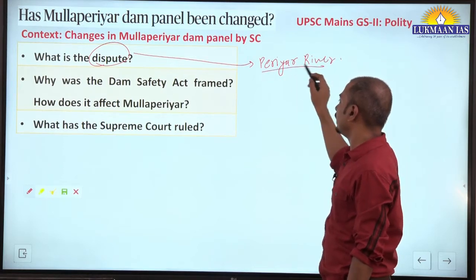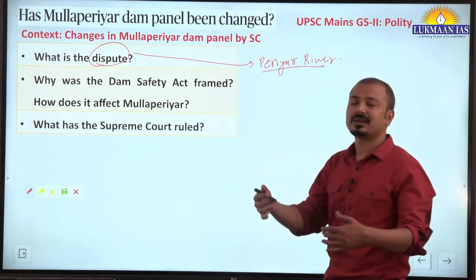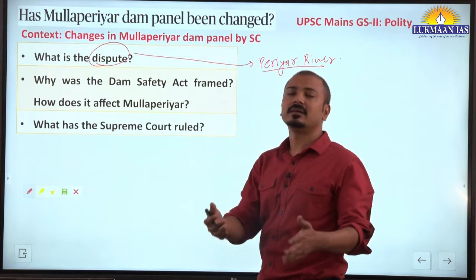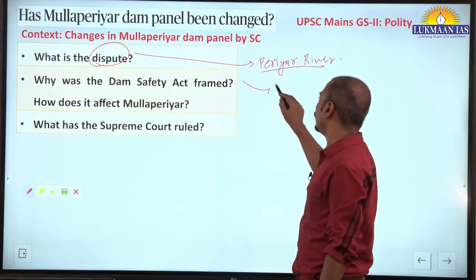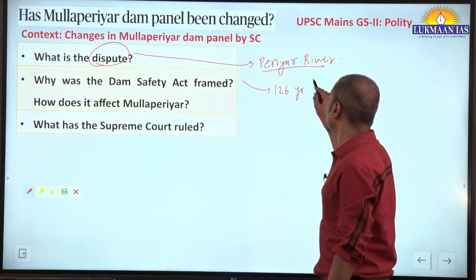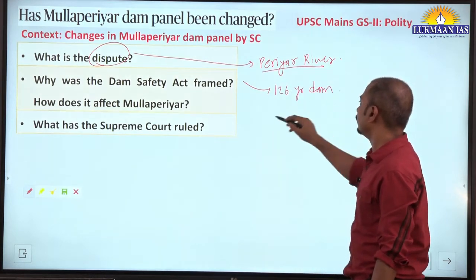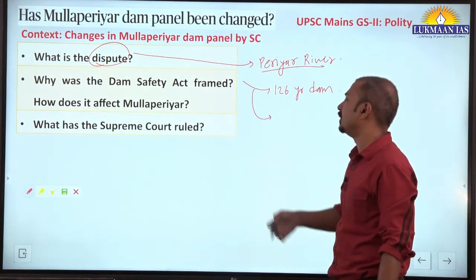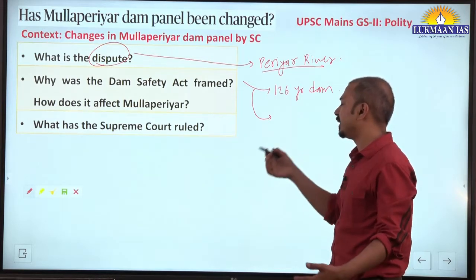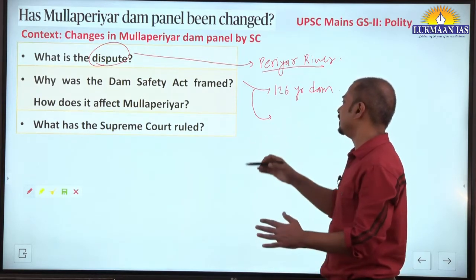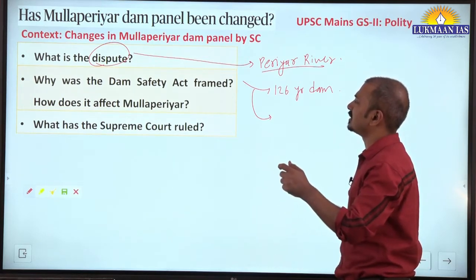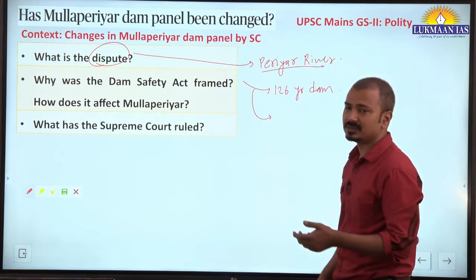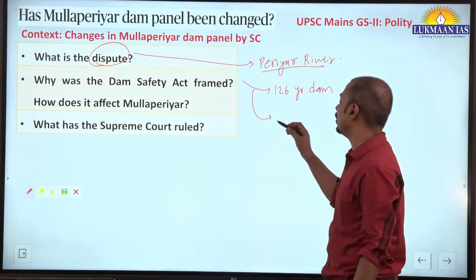Okay, Mullah and Periyar, two rivers are confluencing there, and there this dam has been built. Now this 126-year-old dam is basically having unique characteristics. It is, we can say, a masonry dam, and a very old dam, and that's why the safety of this dam is a major concern for the Kerala government. We will talk about that.